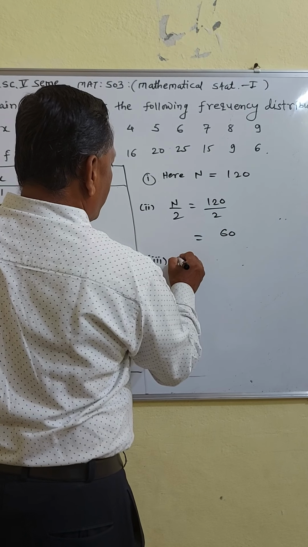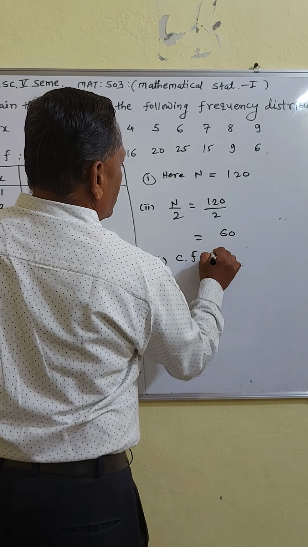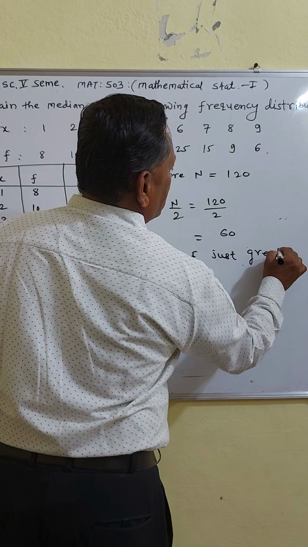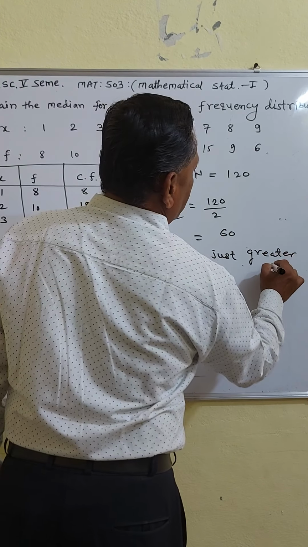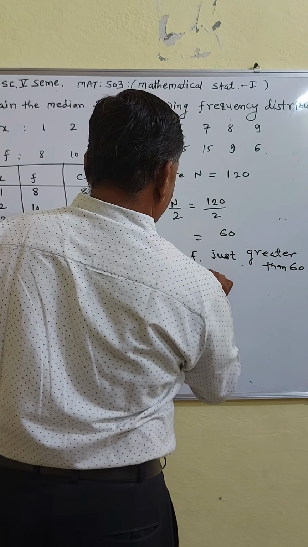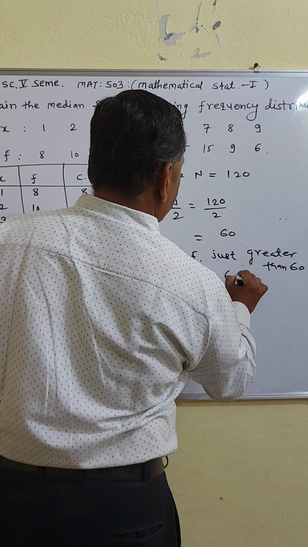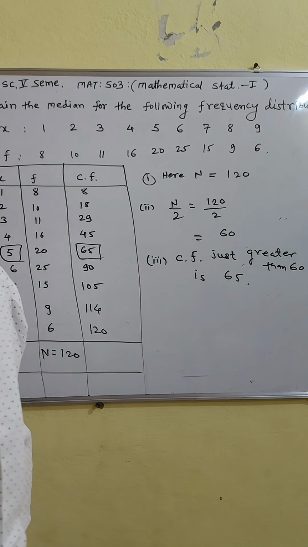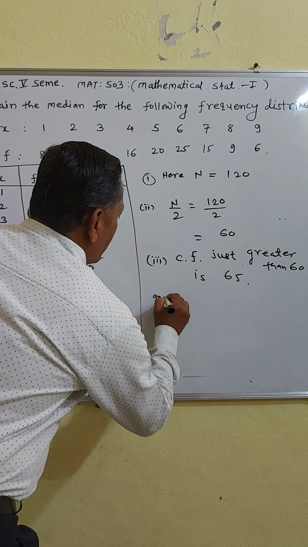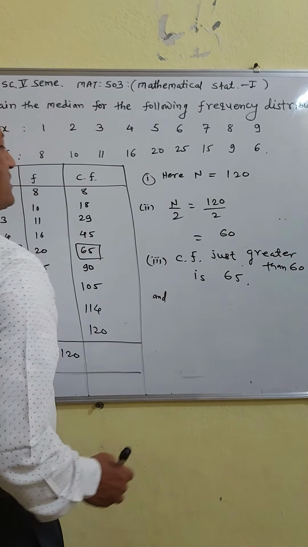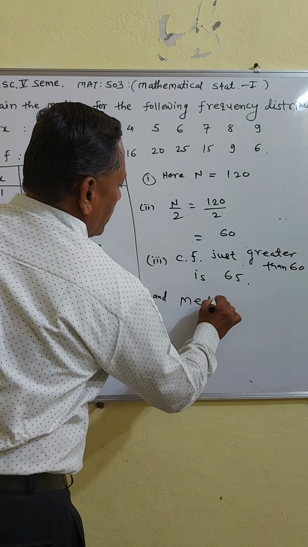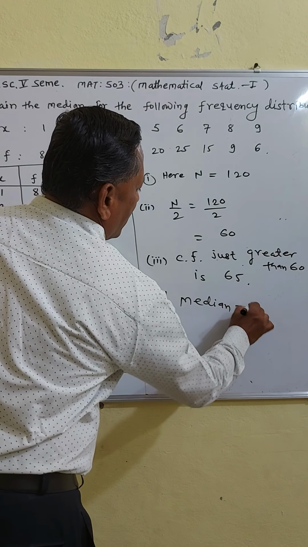So the cumulative frequency just greater than 60 is 65, the corresponding variable is 5, and the median is 5.